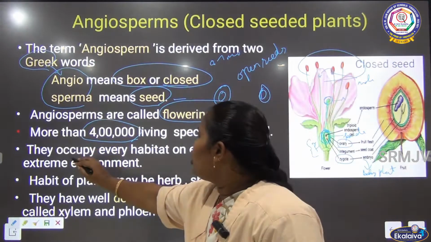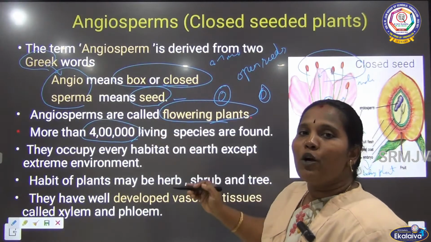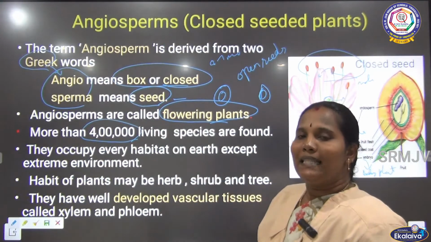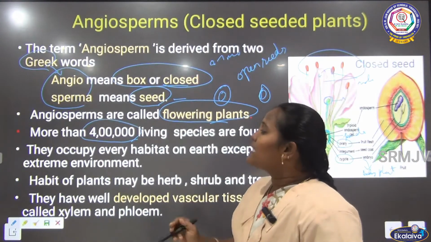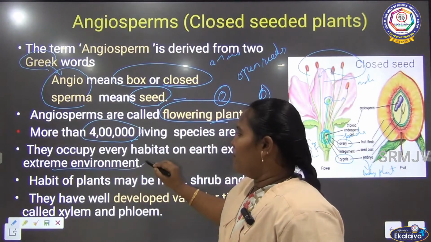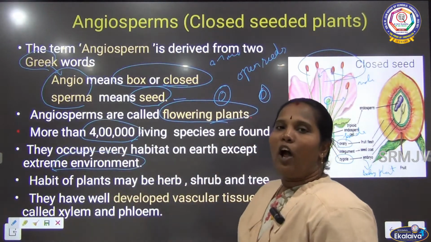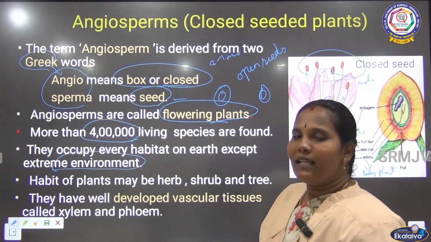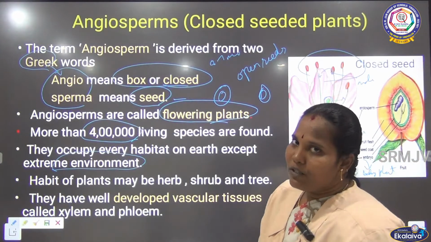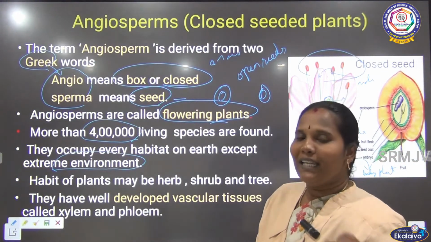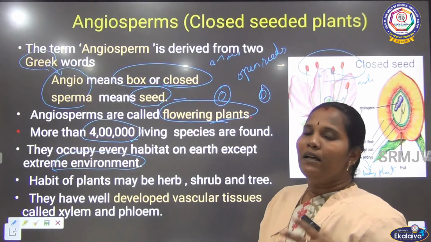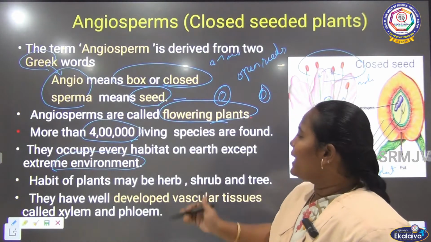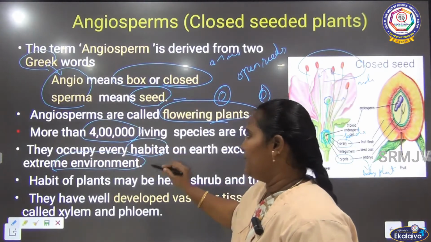Then these angiosperms occupy everywhere. Everywhere means they can live everywhere except extreme environments. For example, they can live in terrestrial places, in aquatic places, and on hilly areas, wherever they can grow. So they occupy every habitat.